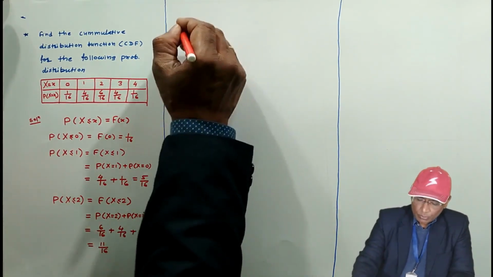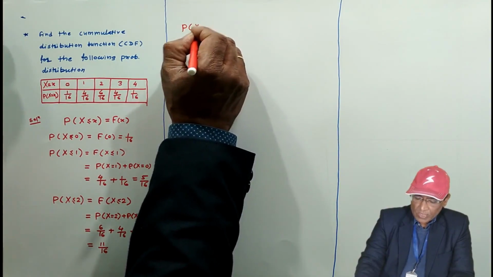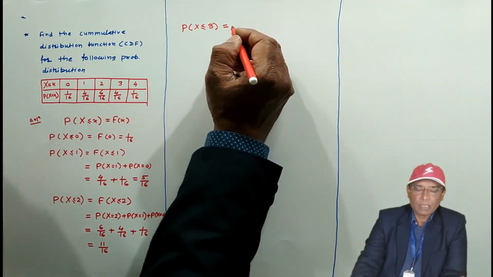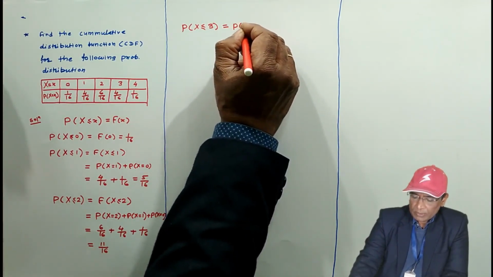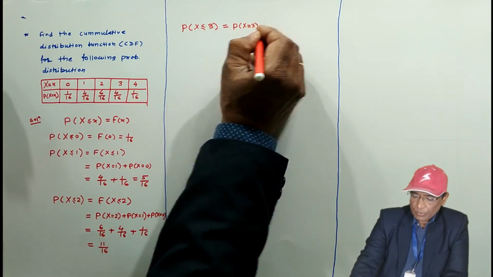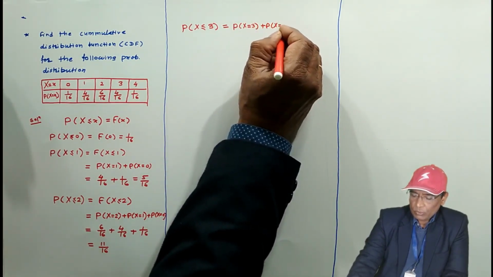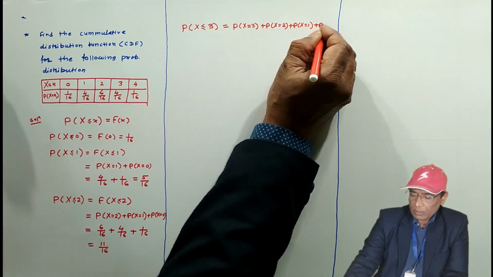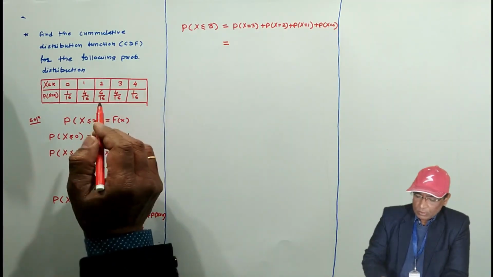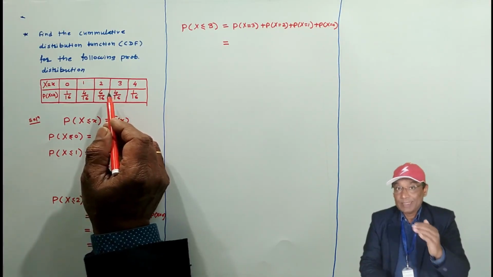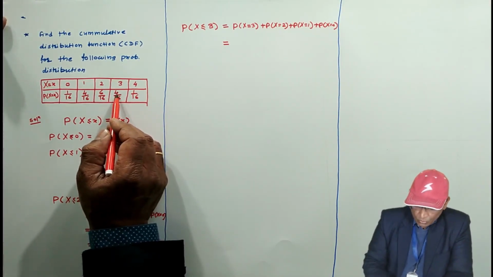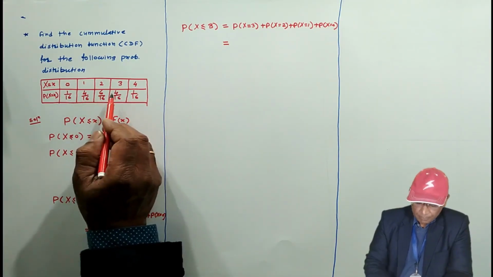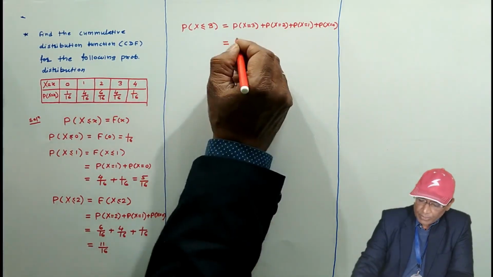Now directly, cumulative distribution function for x less than or equal to 3 is what? I am not writing F of x less than or equal to 3 directly now. P of x equal to 3, P of x equal to 2, P of x equal to 1, and P of x equal to 0. Because 3 is included, it means 4 by 16 plus 6 by 16 plus 4 by 16 plus 1 by 16. Denominators are same, 6 plus 10, 14, 15, 15 by 16.